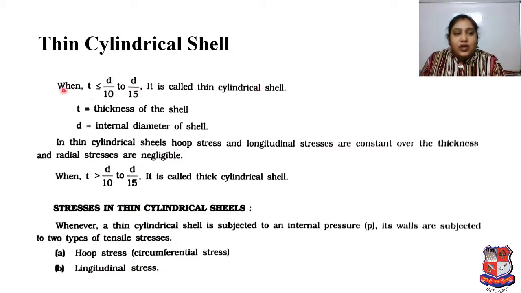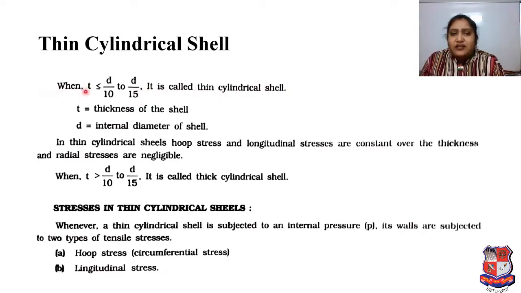Now here we have the question: what is t and what is d in that definition? t means thickness of shell, d means internal diameter of shell. So from that we can say the thickness of the shell is less than or equal to the internal diameter of shell divided by 10 to the internal diameter of shell divided by 15. It is called a thin cylindrical shell.